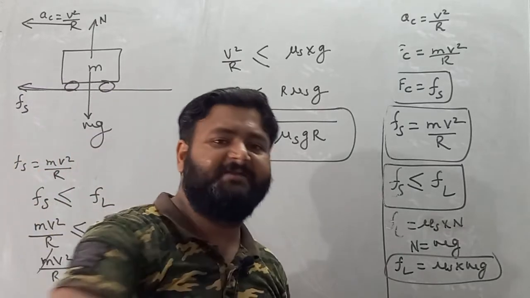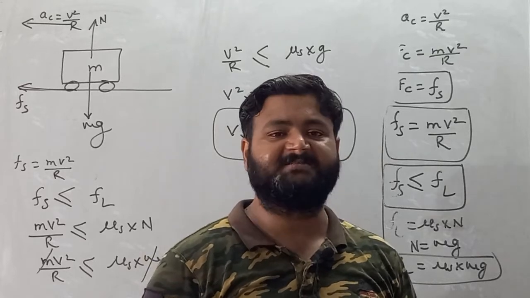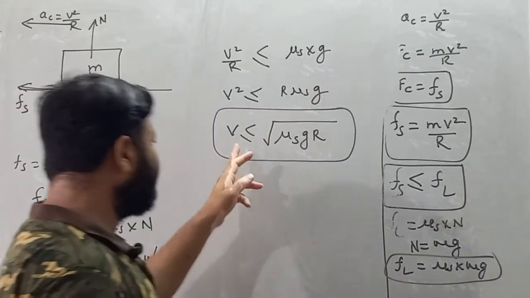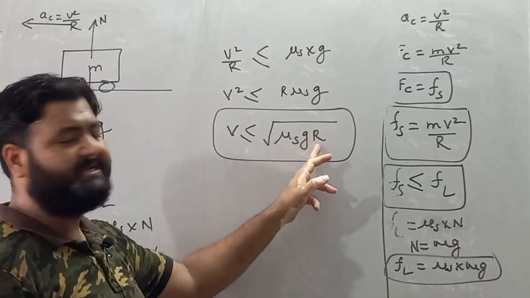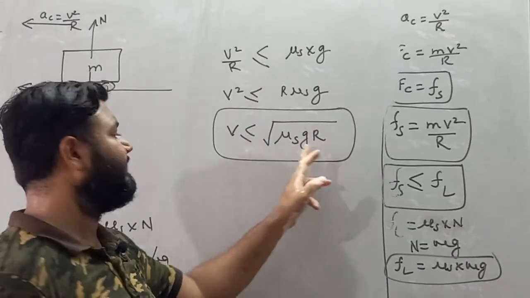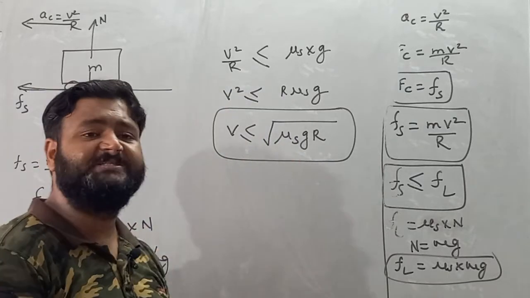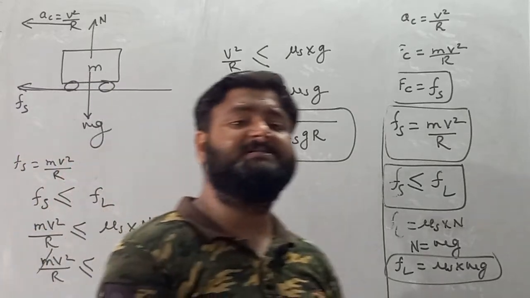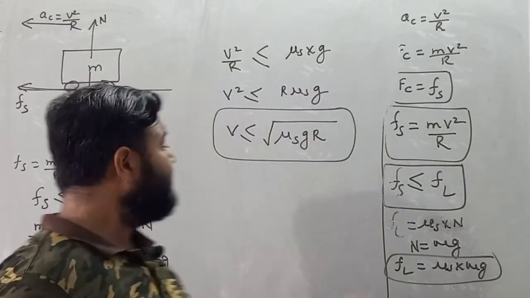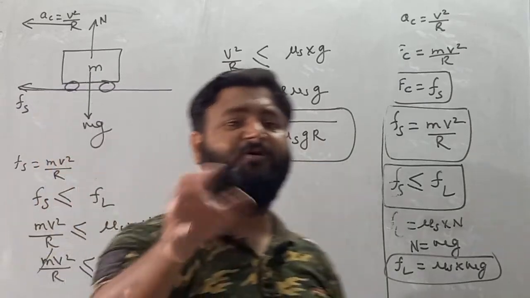If you are on a horizontal circular track and your speed is constant, then if your velocity is greater than the square root of mu s rg, where r is the radius of the circular track, g is the acceleration due to gravity, and mu s is the coefficient of friction, then you will skid or fall down.